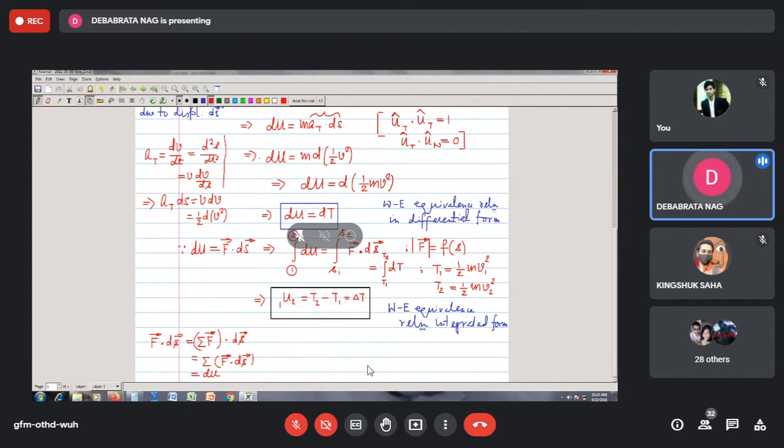This principle of work energy can be applied to problems where the forces acting on the particle are functions of position, or at least constant in magnitude.